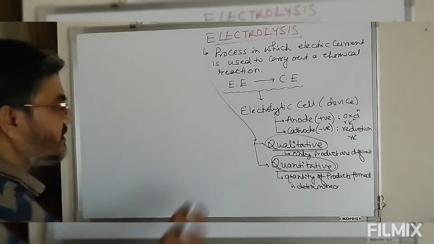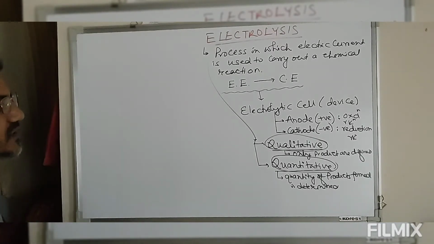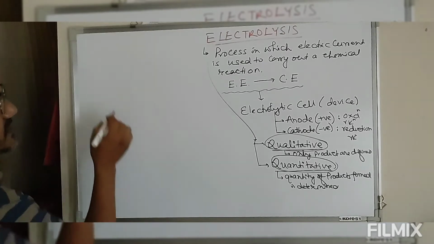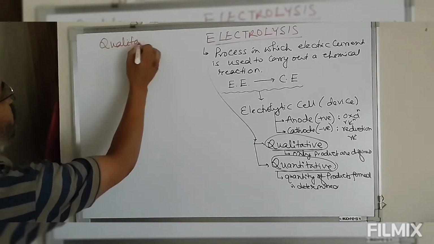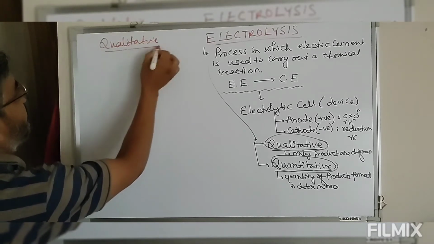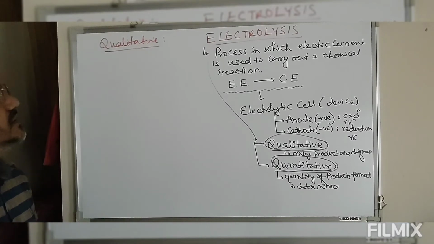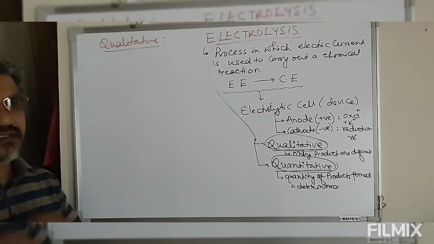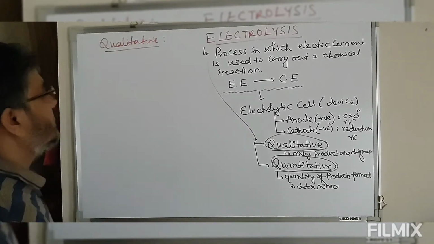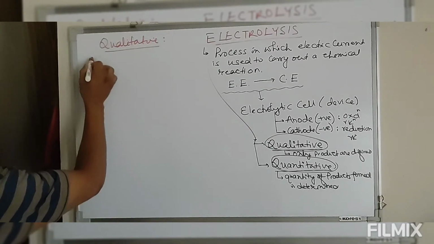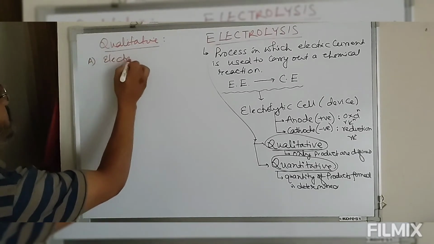Now let's first define qualitative electrolysis. We'll define what the products are during an electrolysis process. So first of all, I'll discuss this qualitative under two headings. The first one is electrolysis of molten salts.